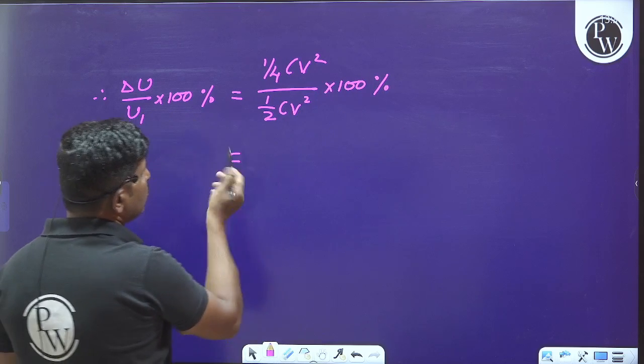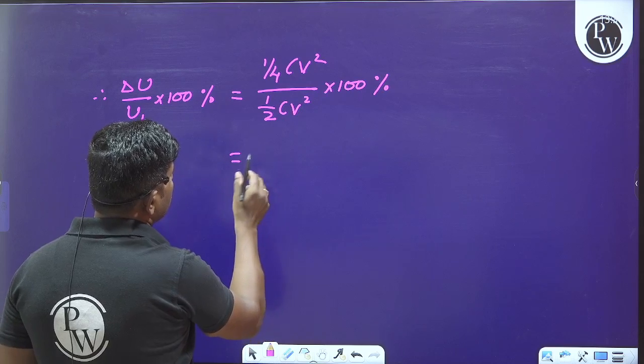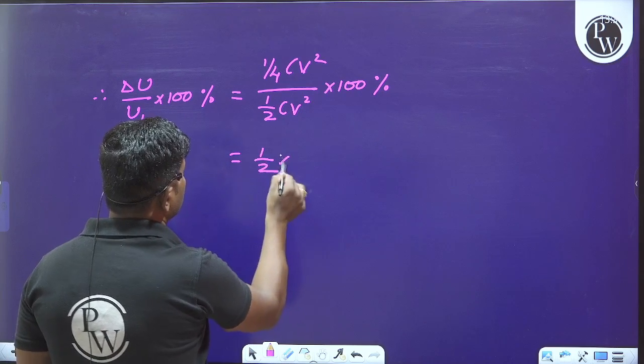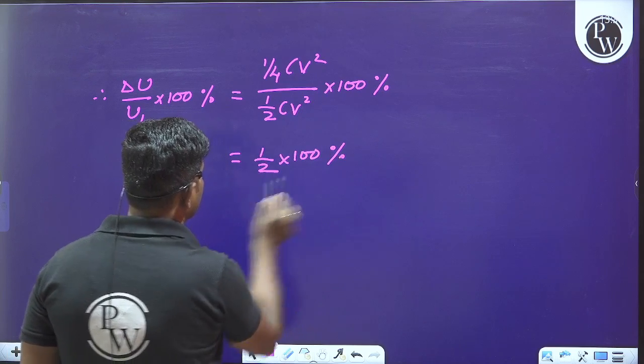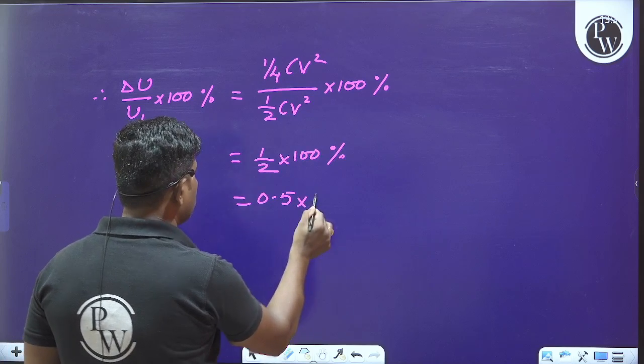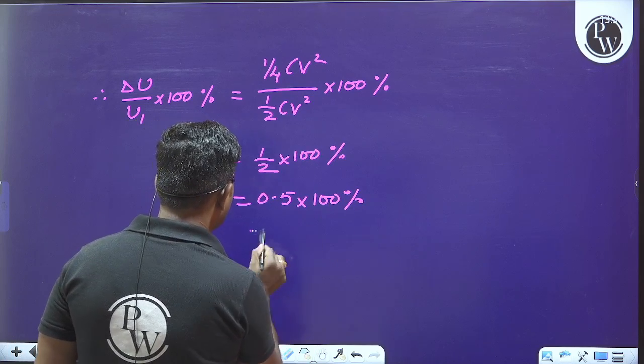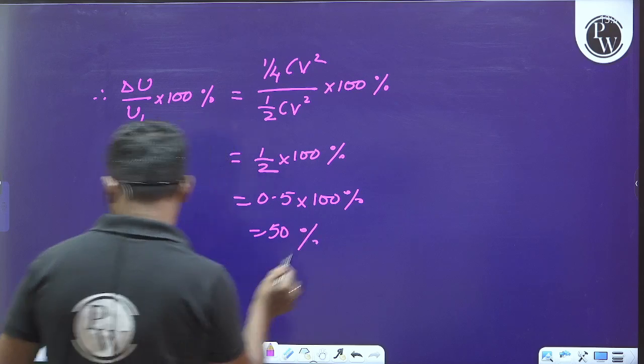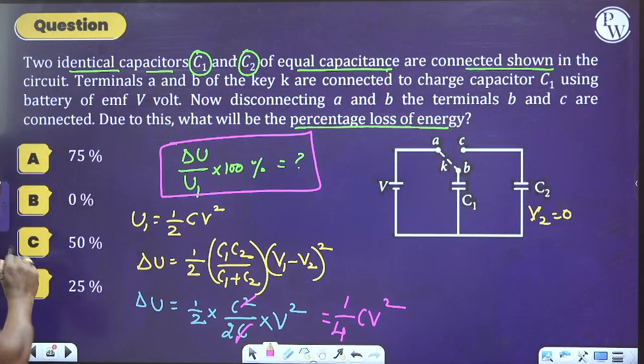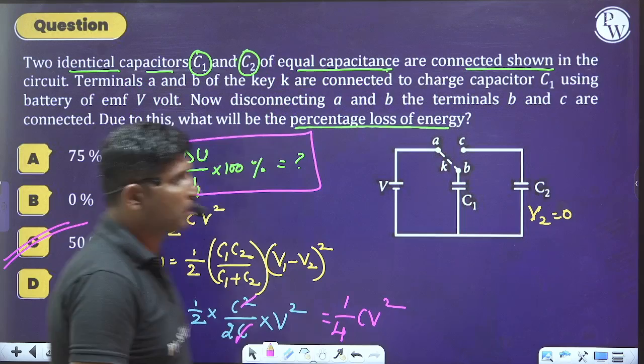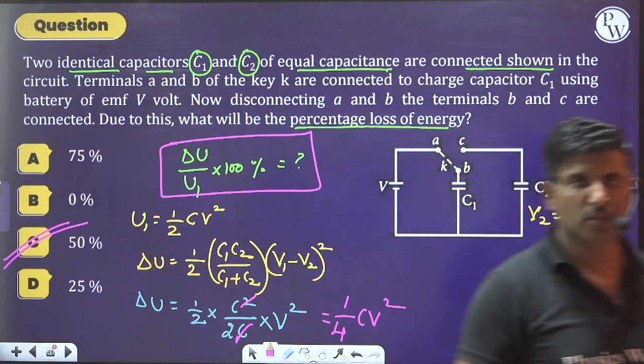Whenever we do simplification here, we will be left with only 1 by 2 into 100%. So please do this: 0.5 into 100% becomes 50%, so 50% of the energy will be lost. Hence, we can go with option C as the right answer.